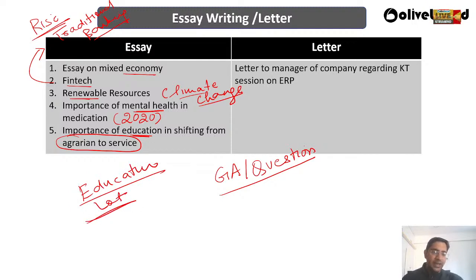Now we have to link education to how it helps people in various other sectors, like literacy, and how education helps people move from an agrarian economy to a service economy, or from agrarian to manufacturing. So these are some of the important essays that have been asked in the SIDBI Grade A examination.